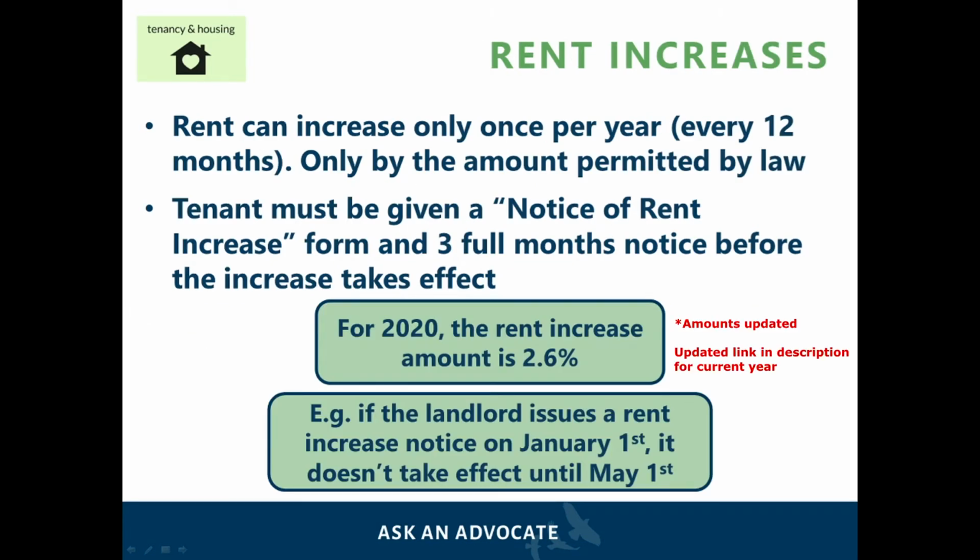A rent increase can only occur once a year and only by the amount permitted by law. 3 months before the rent increase occurs, the landlord must give the tenant a notice of rent increase form for the increase to take effect. For the year 2019, the rent increase amount is 2.5%, and for the year 2020, the rent increase amount is 2.6%. For example, if the landlord issues a rent increase on January 1st, it doesn't take effect until May 1st, since the month of January does not count.